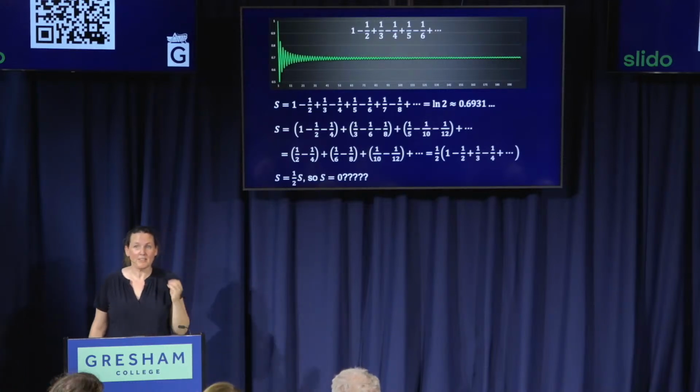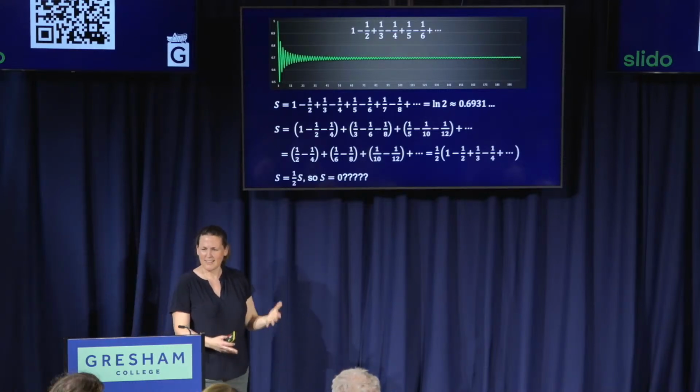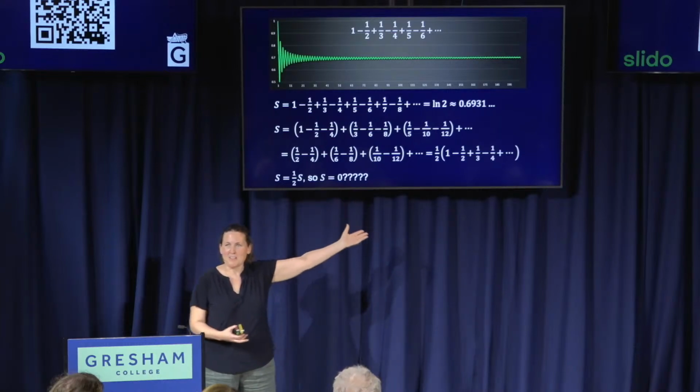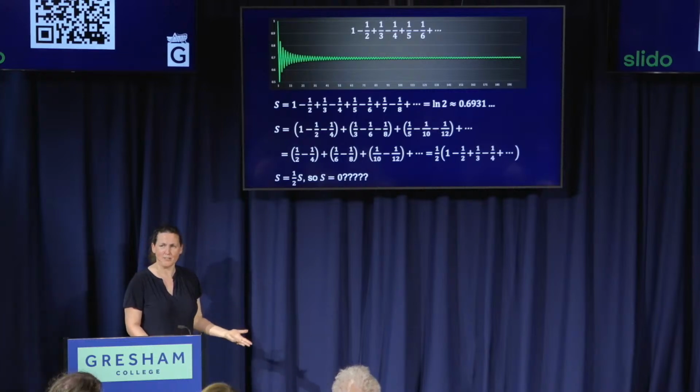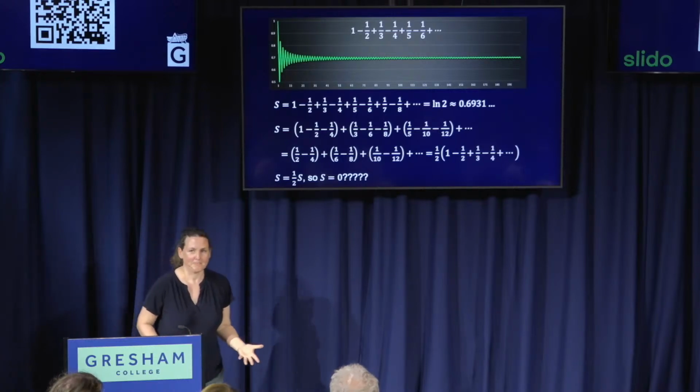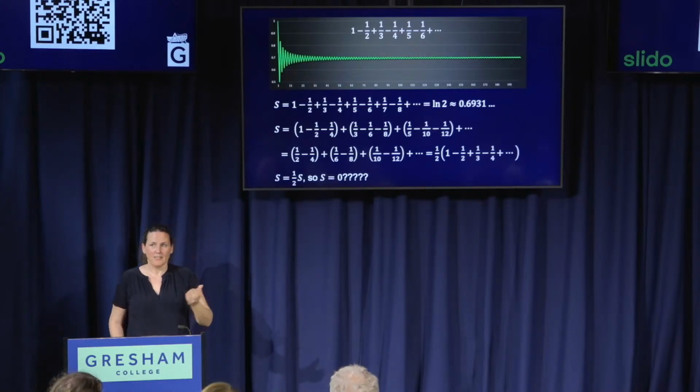And this was a genuine issue that mathematicians realized, oh my goodness, we worked out this thing, and then somehow now it also seems to be equal to 0. What is going on? Because, as I've said, if you're doing 1 plus 2 plus 3, you can rearrange that. You can do it as 3 plus 2 plus 1 or 3 plus 1 plus 2. You get the same answer. So why can't we do this now? Well, sometimes you seem to be able to get away with it. Sometimes you don't. What's going on?